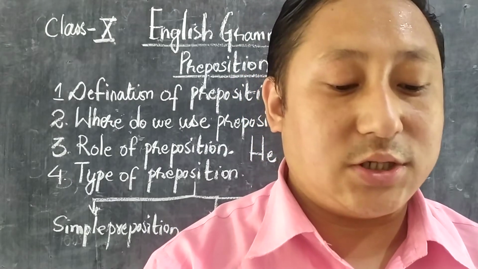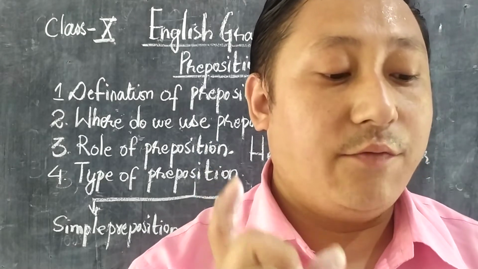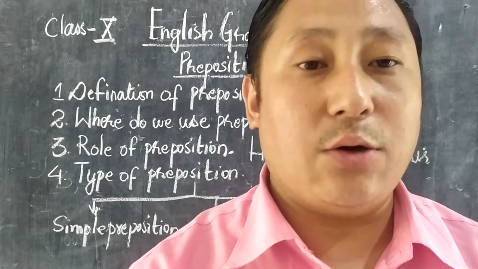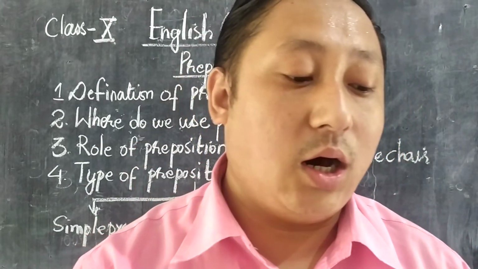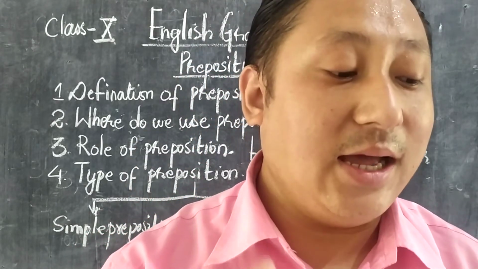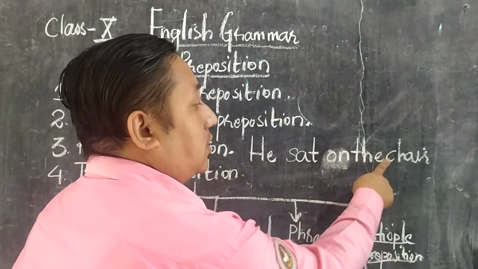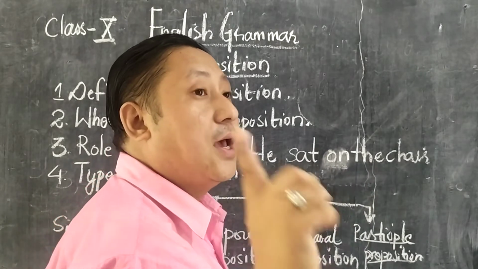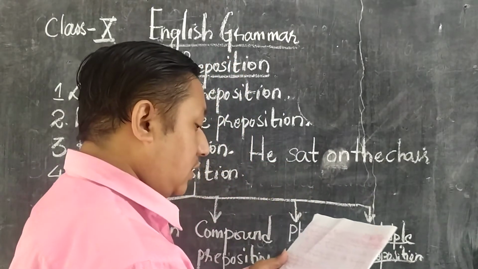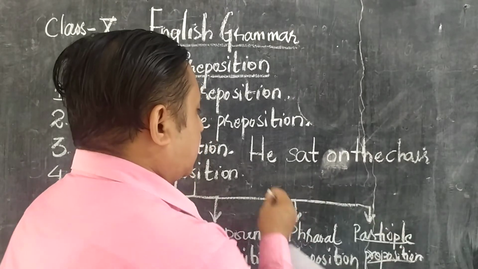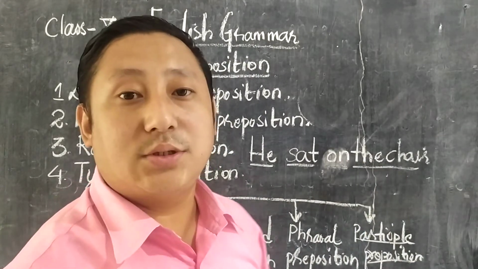And these sentences with prepositions must always have a subject, a verb and a noun. The example I'm going to give is the same one: he sat on the chair. That means the sentence should contain a subject, verb and a noun. In this example the subject is he, the verb is sat and the noun is chair.